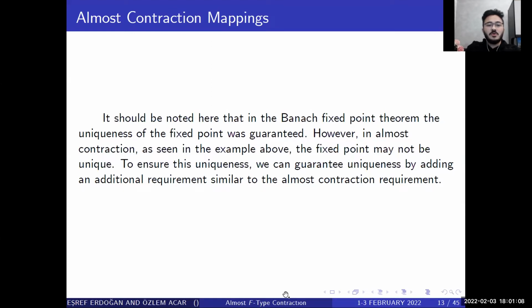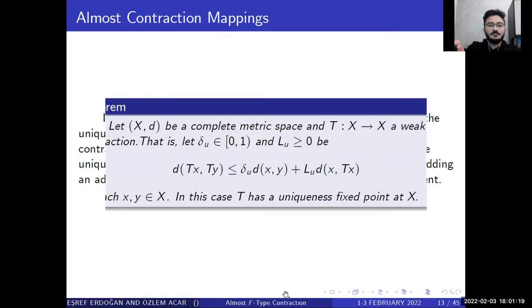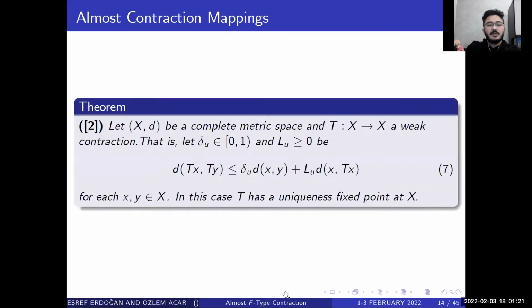To answer this uniqueness question, we can guarantee uniqueness by adding an additional requirement similar to the almost contraction condition. Theorem. Let X be a complete metric space and T: X to X a weak contraction. That is, let delta and L satisfy condition 7. In this case, T has a unique fixed point in X.